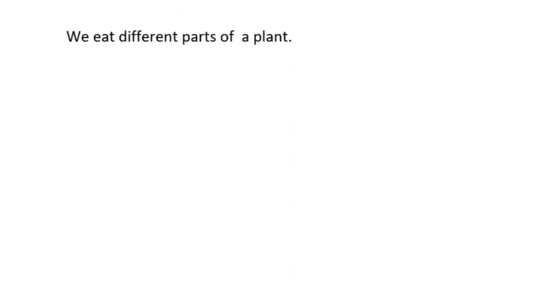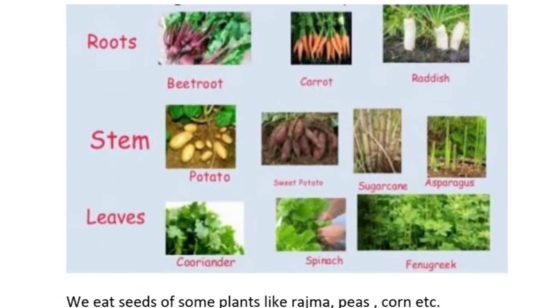Now we eat different parts of a plant. So what are the parts we take from the plant? Roots: beetroot, carrot and radish. These are examples of roots that we eat. Stem, what are the stems we eat? Potato. Potato is a stem. Sweet potato, sugarcane, asparagus.